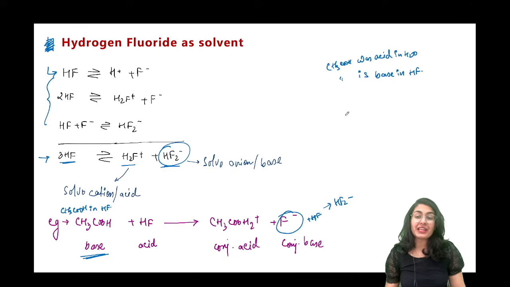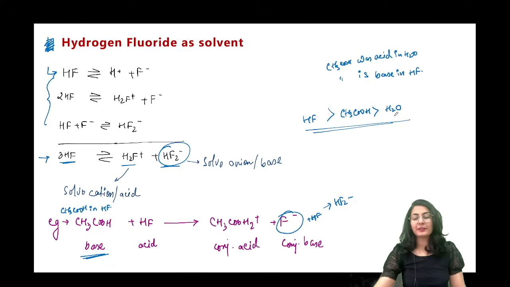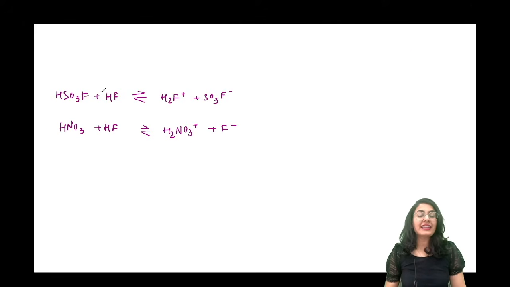तो हमें क्या पता चला, हमें ये पता चला कि जो acetic acid है, that is a stronger acid than water, but it is a weaker acid than HF. So this is the order of acidity that we understood from here. Nextly, there is a popular reaction over here.